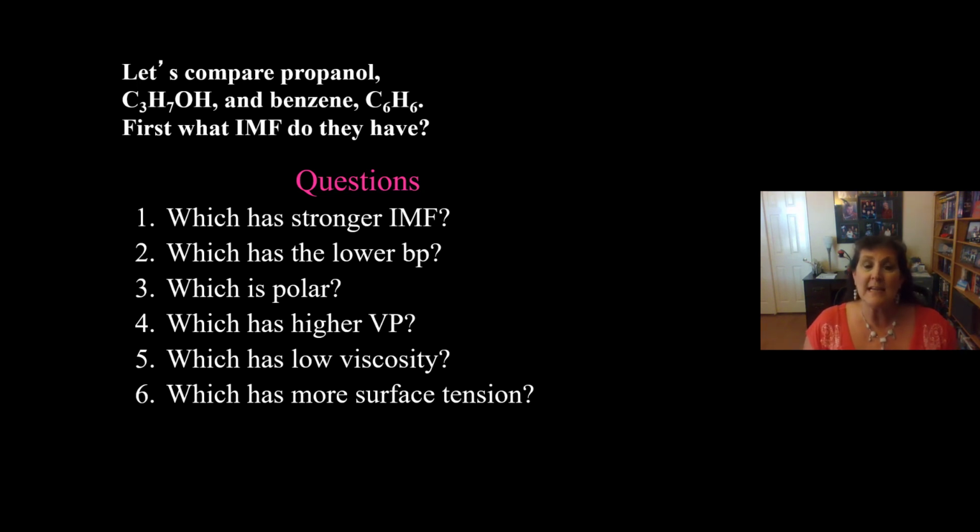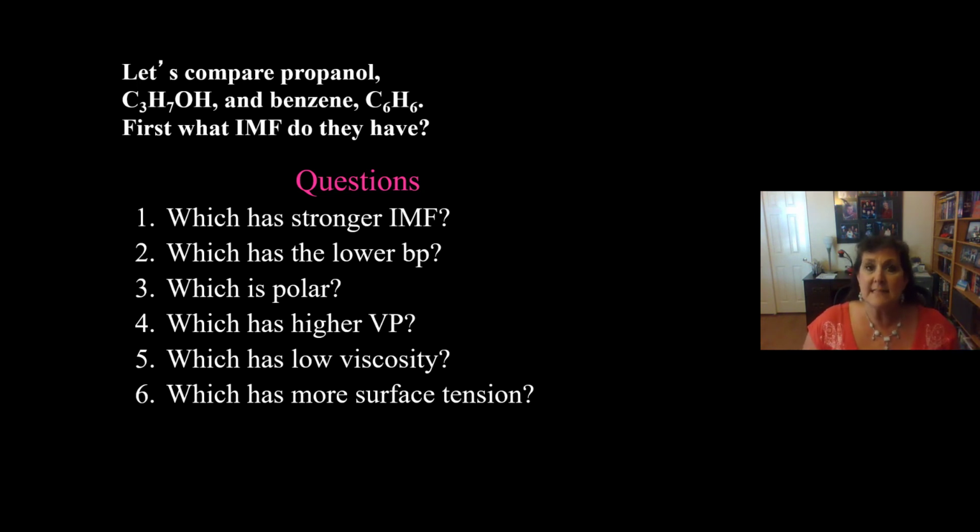C3H7OH, and benzene, C6H6. First of all, what kind of intermolecular forces do they have? Well, C3H7OH has some carbons, hydrogens, and then an O bonded to an H. What kind of force goes with an O bonded to an H? Yeah, that can be hydrogen bonding force. We have an H bonded to an O in that molecule, so the strongest force for that molecule is hydrogen bonding force.